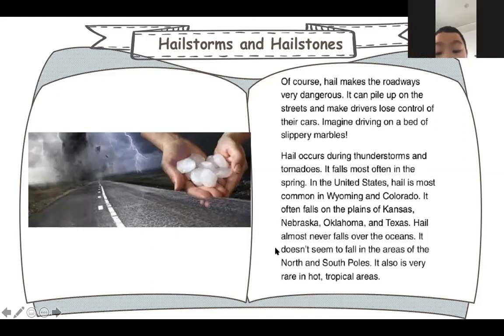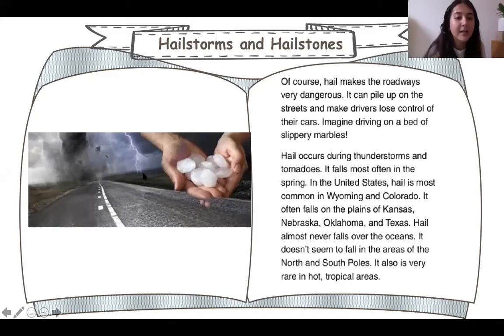Hail almost never falls over the oceans. It doesn't seem to fall in the areas of the North and South Poles. It also is very rare in hot tropical areas.